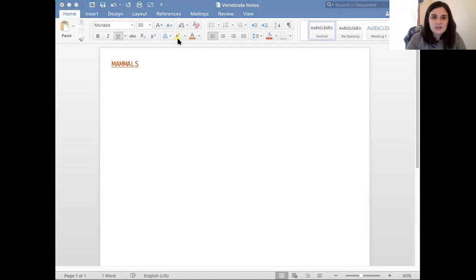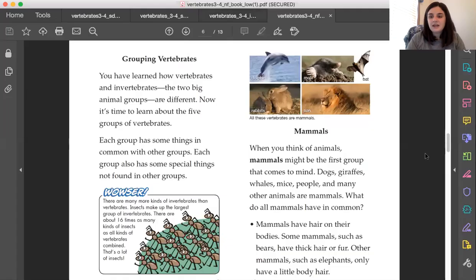When I'm taking notes, I'm going to use the book that we read, Vertebrates, to help me. I don't know if you noticed, but in the book it has a lot of what I call bullet points. Do you see this circle? You call that a bullet. It's a bullet point. This is really important information.